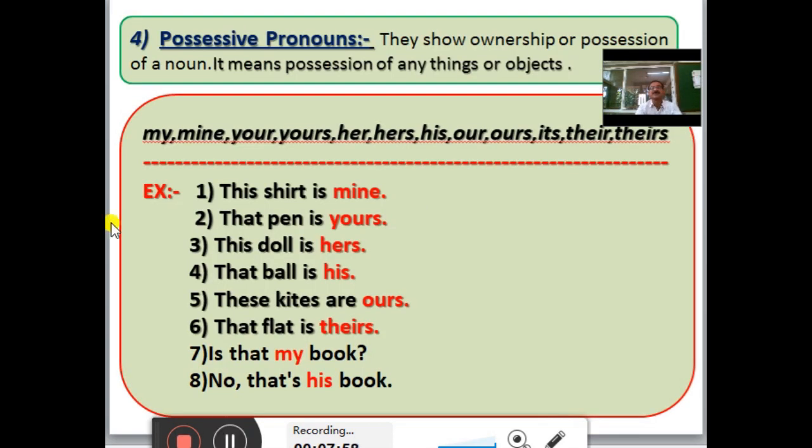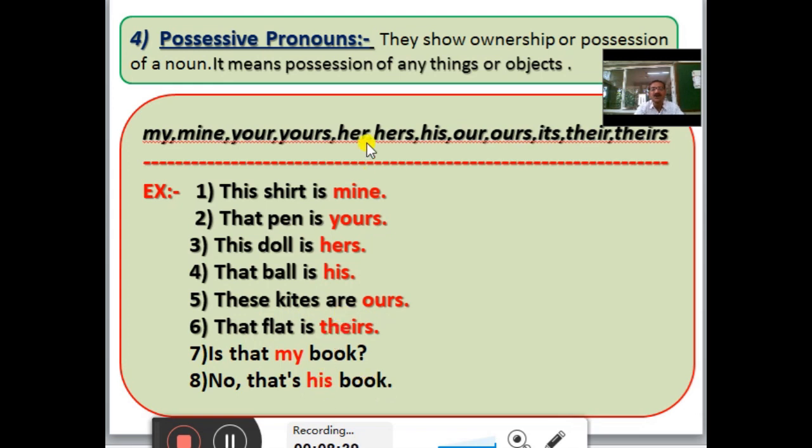Next, possessive pronouns. They show ownership or possession of a noun. It means possession of any things or object. For example, my, mine, your, yours, her, hers, his, our, ours, its, their, theirs. For example, this shirt is mine. That pen is yours. This doll is hers. That ball is his. These kites are ours. That flat is theirs. Is that my book? No, that is his book.